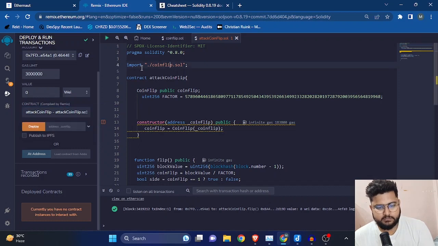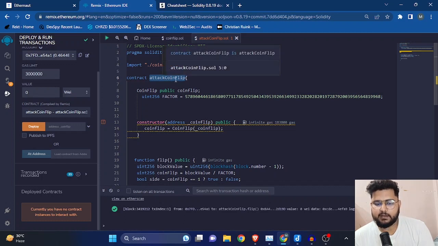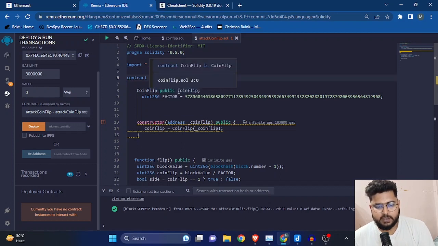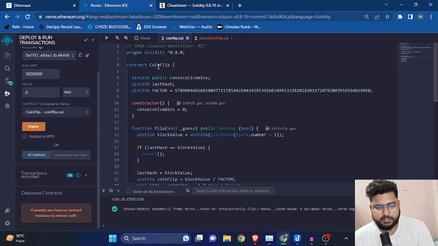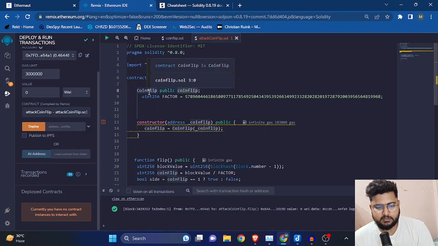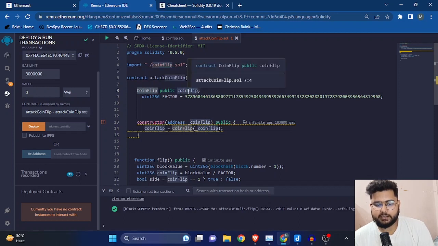I'm importing this from here, and here we have made a contract that will be attacking the main contract, that is coinflip.sol. Here, this is the coinflip type, this is public, and this is the coinflip variable name, right? Let me just show you coinflip. The name of the contract is coinflip, so this variable is of type coinflip. That means we are bringing that contract over here, and this is of contract type, right?